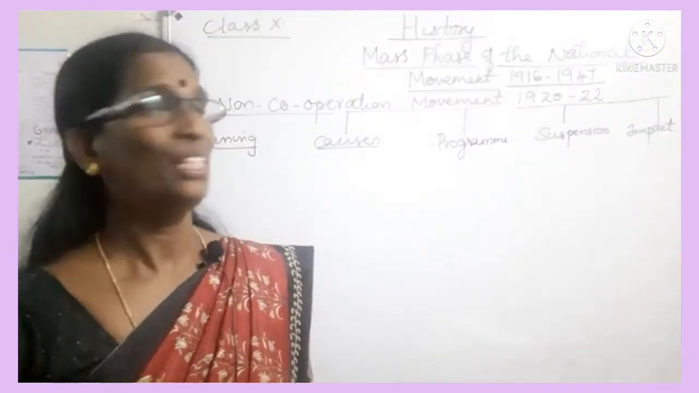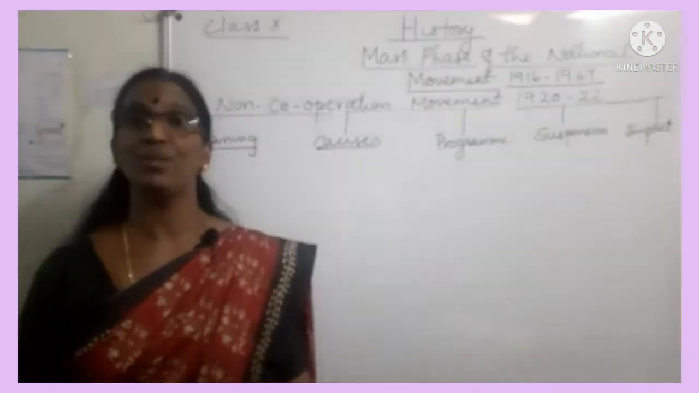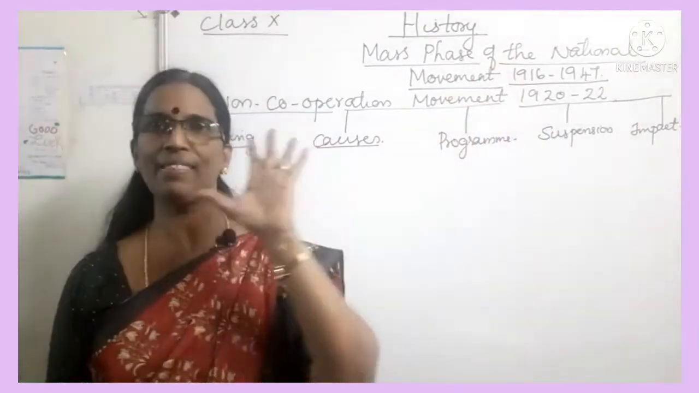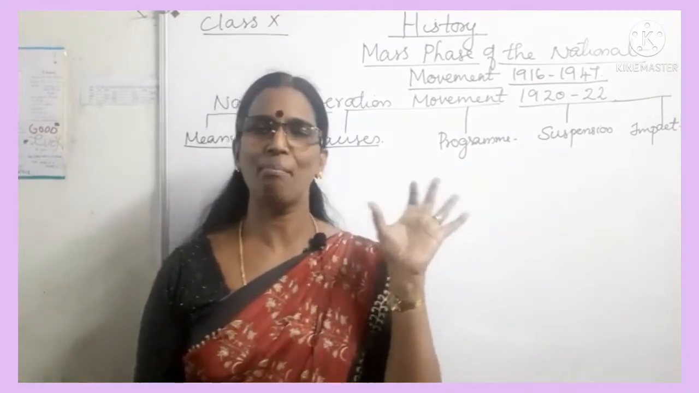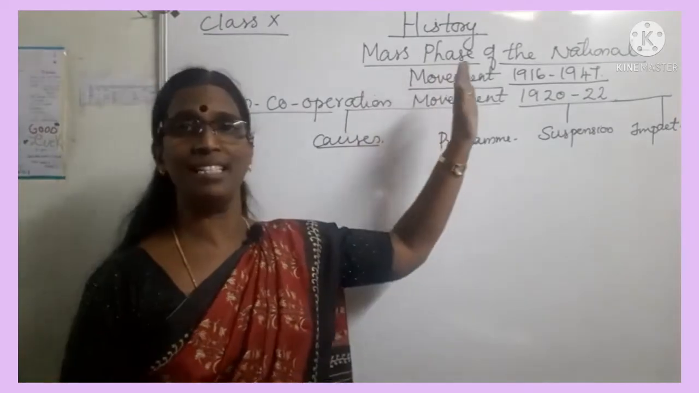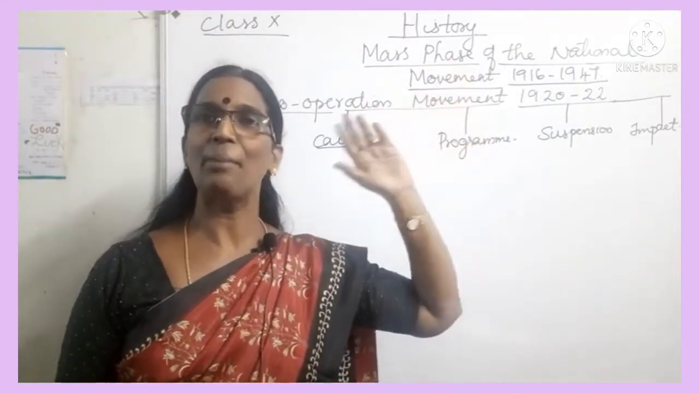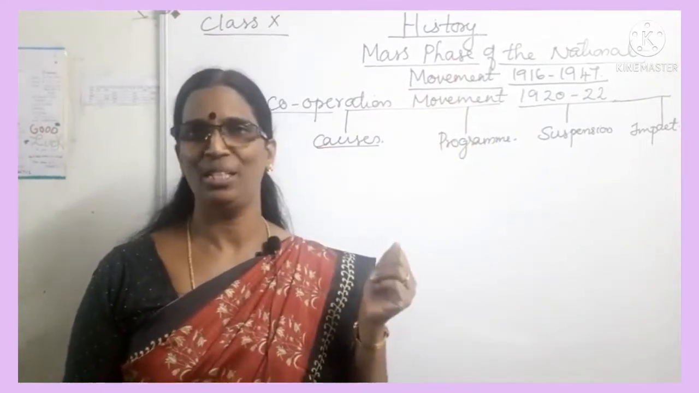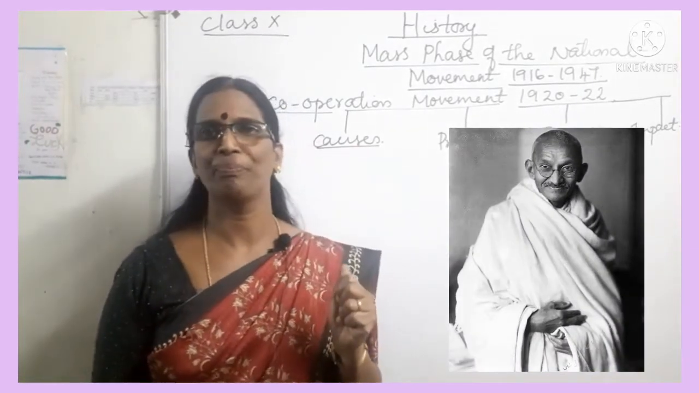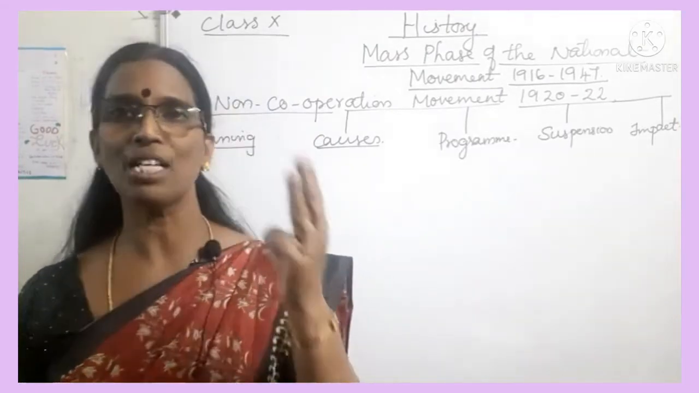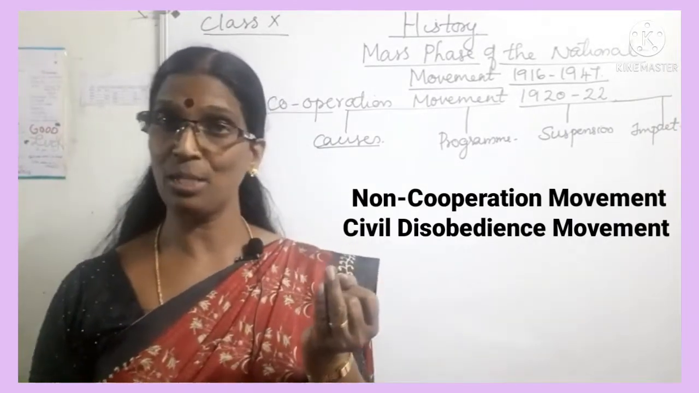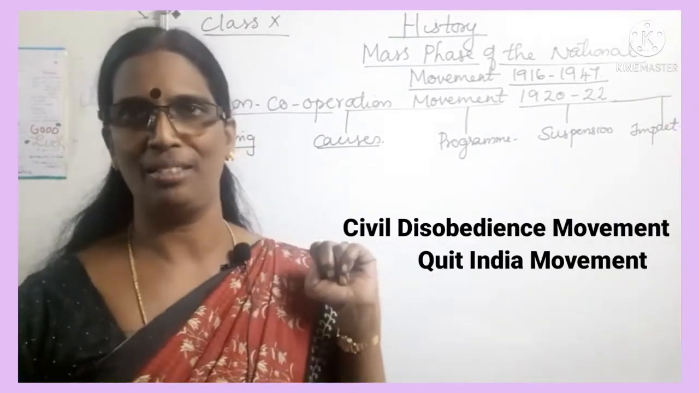Hi students, we will discuss the mass phase of our national movement. 1916 to 1947, that period is known as the mass phase of the Indian national movement. In this mass phase, we can notice the emergence of a new leader, Mahatma Gandhi. Under his leadership, Indians conducted three mass movements: the non-cooperation movement, the civil disobedience movement and the Quit India movement.